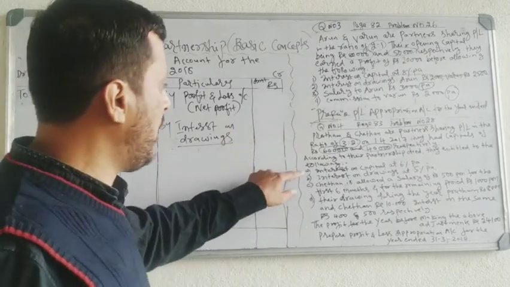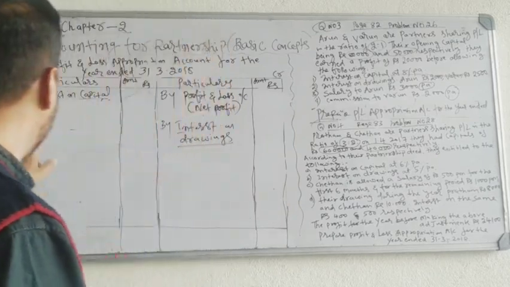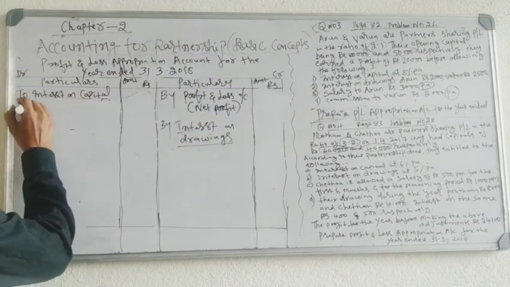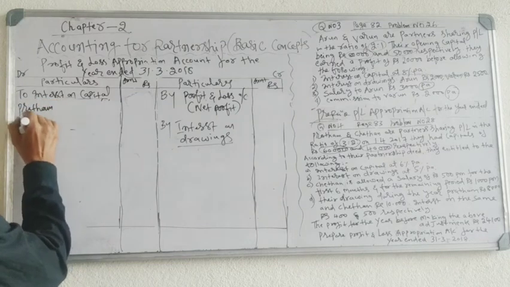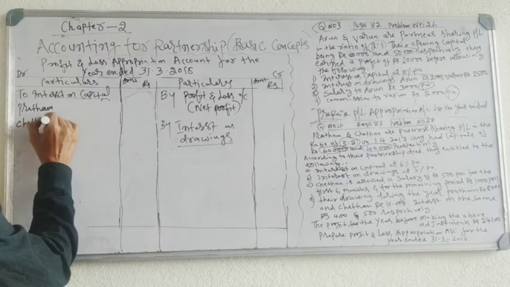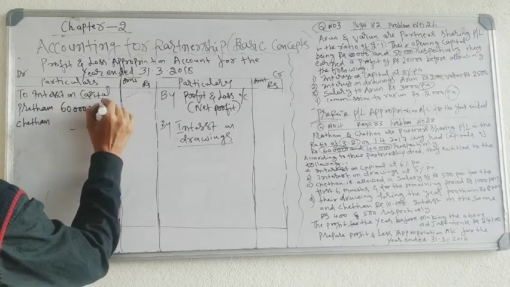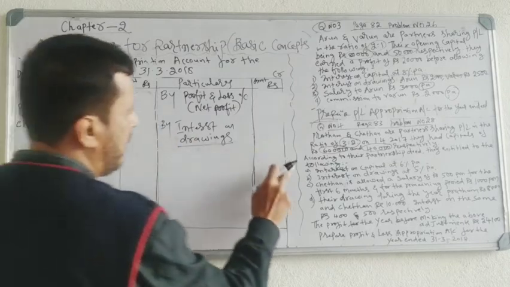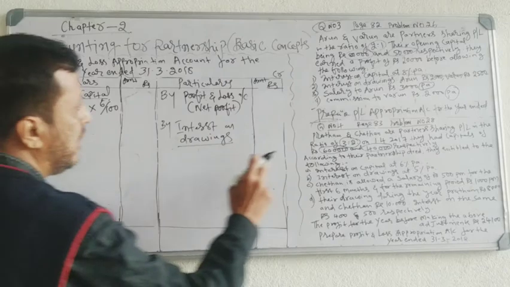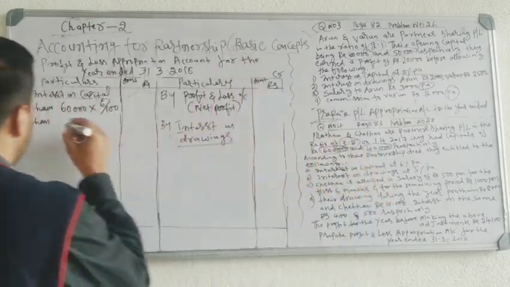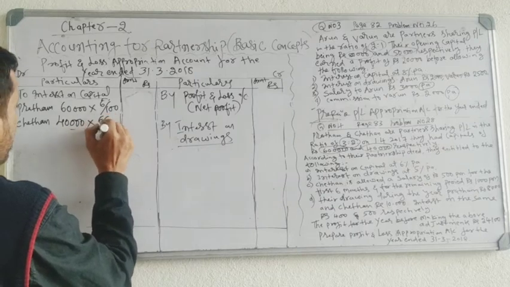Okay. First entry is interest on capital. Interest on capital you have to record on the debit side. Interest on capital: Pratham, Chetan. Pratham's capital is 60,000 into 6%. It is given, first adjustment: interest on capital is 6%. Pratham's capital 60,000, Chetan's capital is 40,000, into 6%.